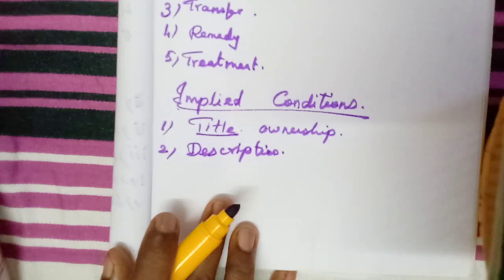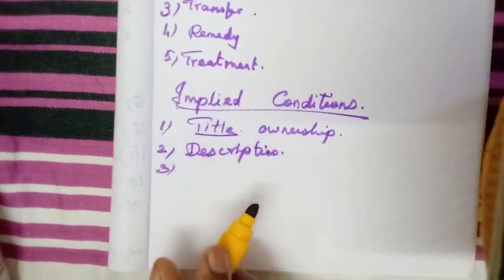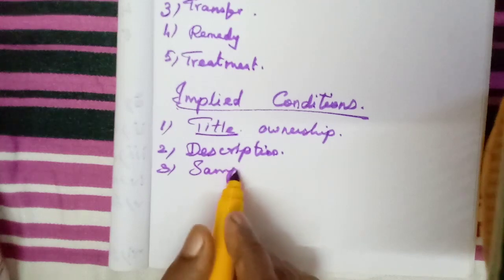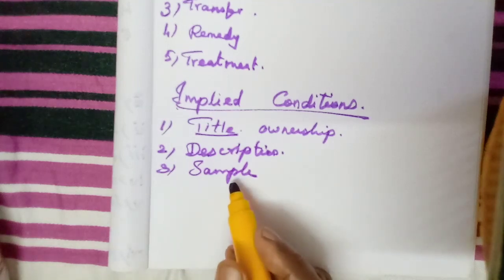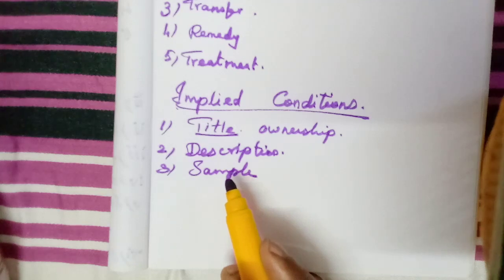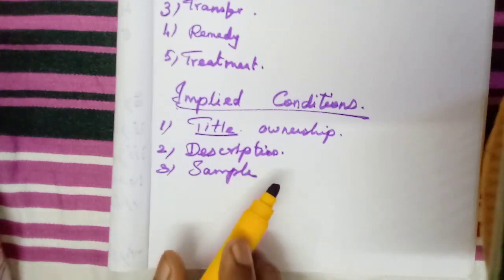At the time he signs or agrees to the contract, that description must be fulfilled. That is also one implied condition. Then sale by sample. Nowadays most sales are done by showing samples, isn't it? So the goods supplied by the seller must be as per the samples they have shown.